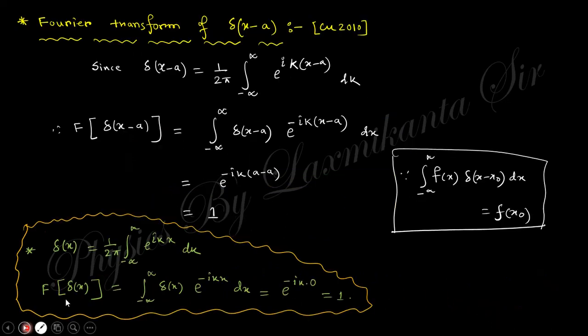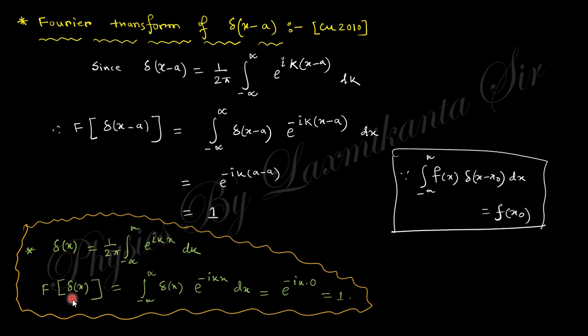Okay, so the Fourier transform of delta(x - a), if you want to find the Fourier transformation of delta(x - a), you know it equals like that. So the Fourier transform will have a factor of 1, and this is the function you need to transform, and this is the minus, and this is dx. So you know this property, that the integral from minus infinity to plus infinity of f of x delta(x - x0) dx equals f of x0. You can see here this is the function, so this x must be a. So if you put x equal to a in this function, you will get e to the power 0, which is 1.